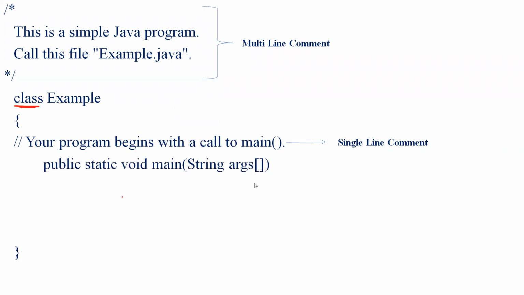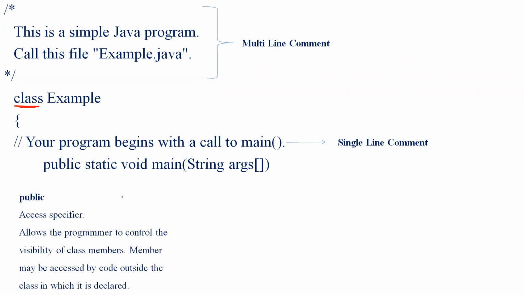The next line of code in the program is public static void main. This line begins with the main method. Here the public keyword is an access specifier, which allows the programmer to control the visibility of the class members.